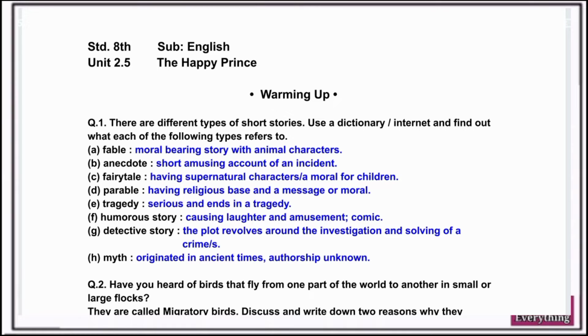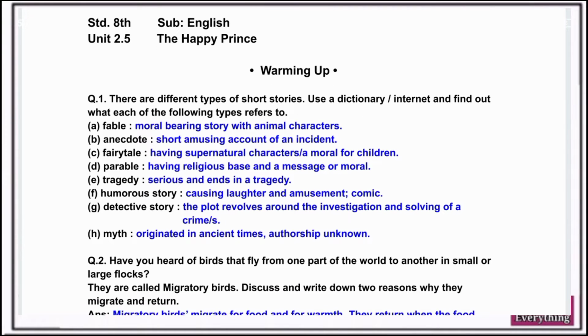A. Fable, moral bearing story with animal characters. B. Anecdotes, short amusing accounts of an incident. C. Fairy tale, having supernatural characters, a moral for children. D. Parable, having religious base and a message or moral.